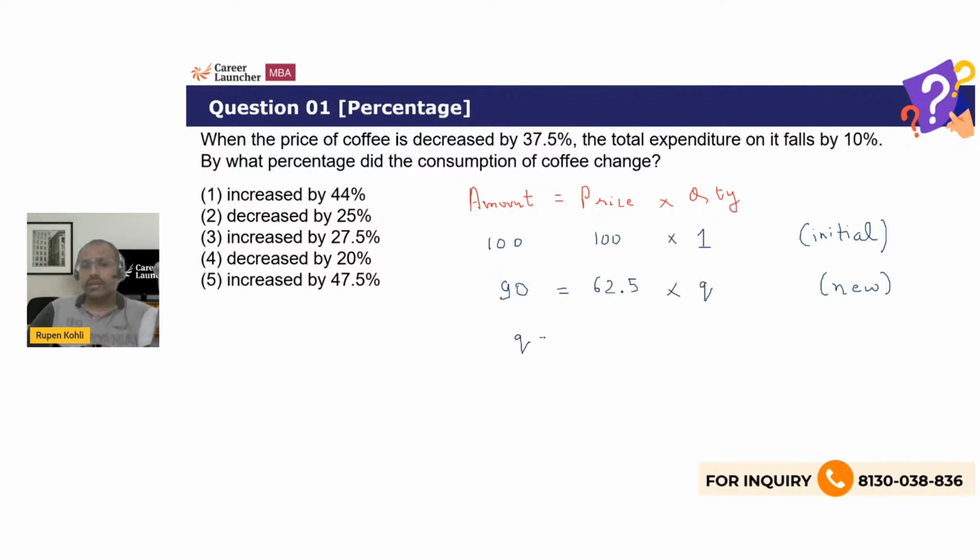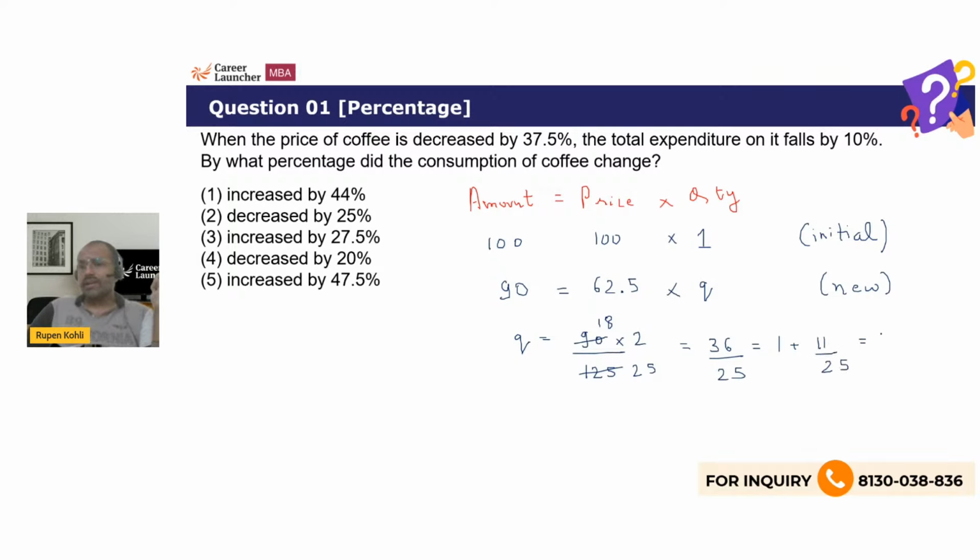The quantity Q is coming to be 90 over 62.5, which we can write as 125 by 2 to make things simple. Then 5 can be cancelled here. This is 18 into 5, this is 25 into 5. So this is 18 into 2, 36 by 25. 36 by 25 is 1 plus 11 by 25, since 36 minus 25 is 11.